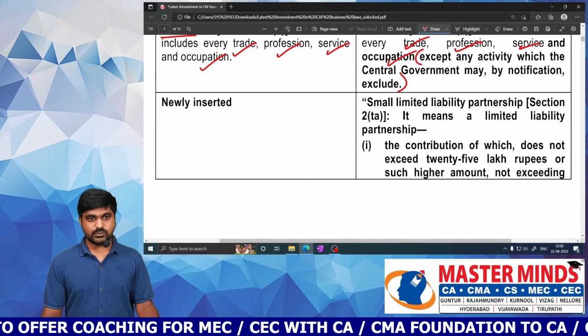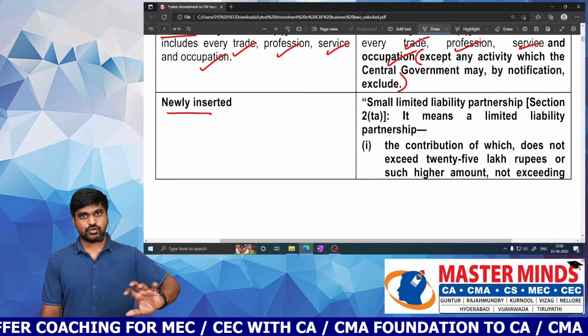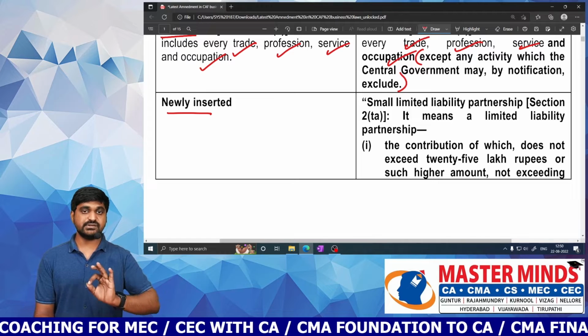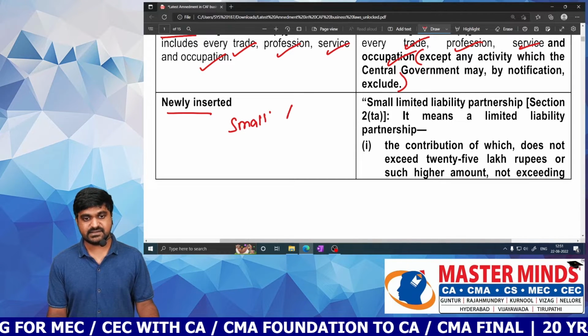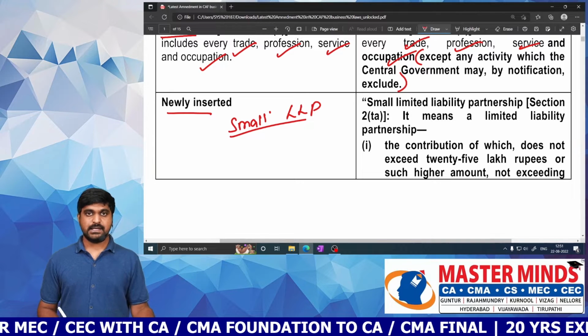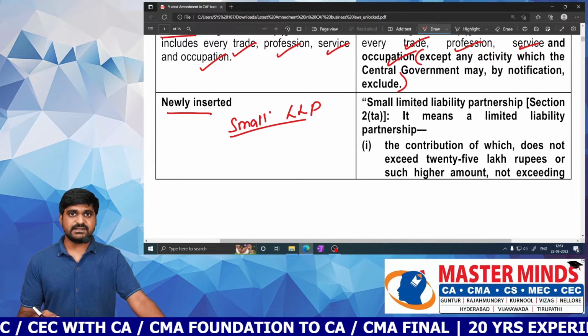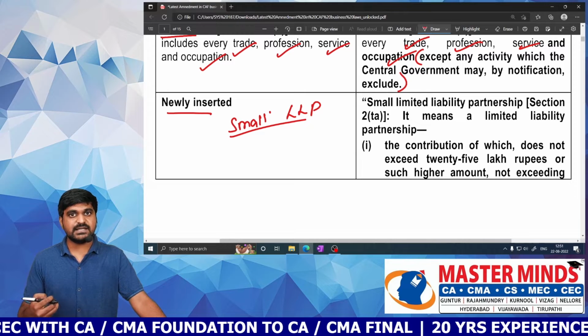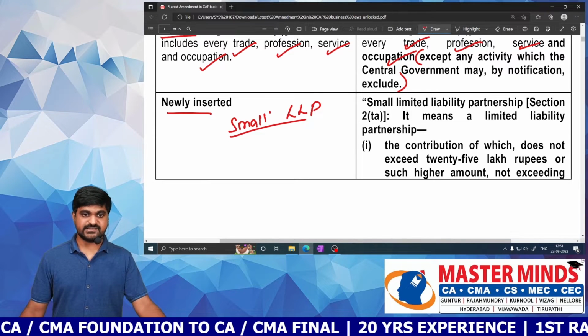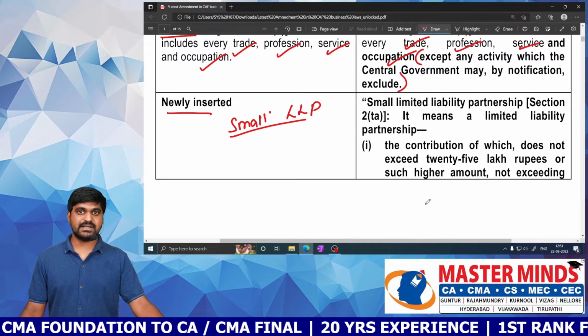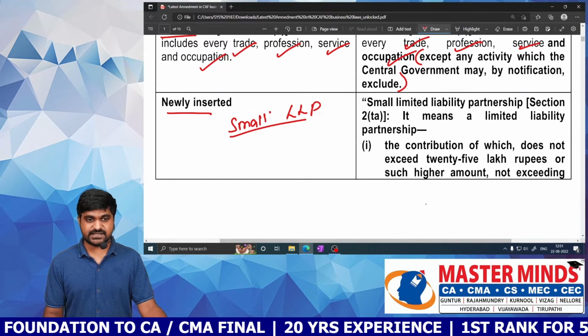Next, a newly inserted provision. Previously it was not there, but now they have introduced a concept called small LLP, just like small company. An LLP can get small LLP status when it satisfies three conditions. What are those three conditions?